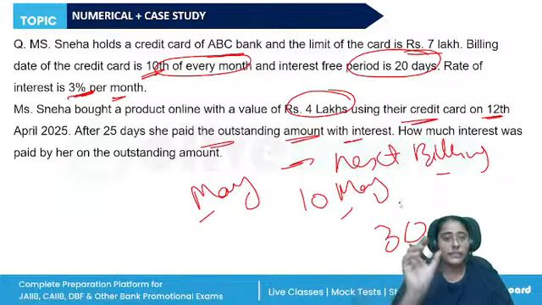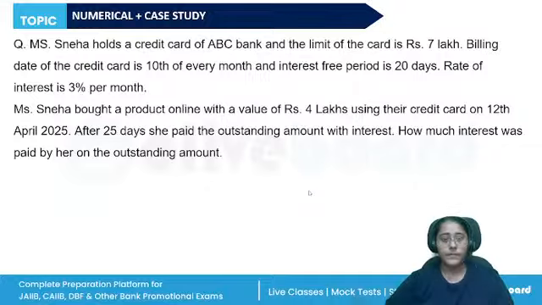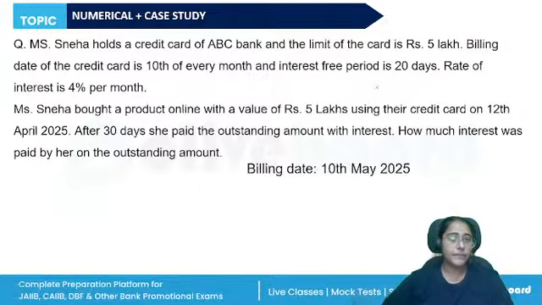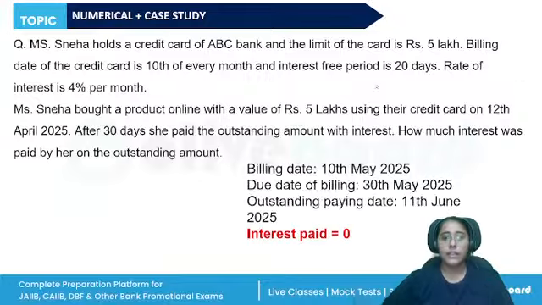So this is how we calculate the rate of interest. All right. So the rate of interest paid will be 0 because she paid within the interest free period. Yes. So the rate of interest paid is 0. Next question.